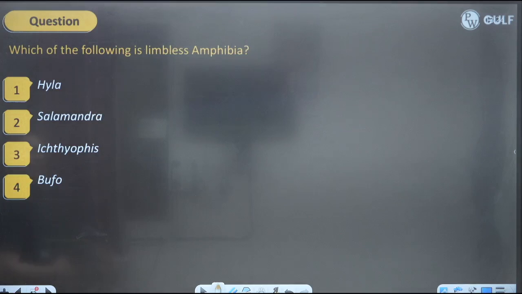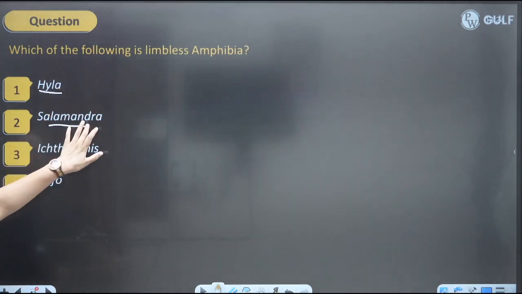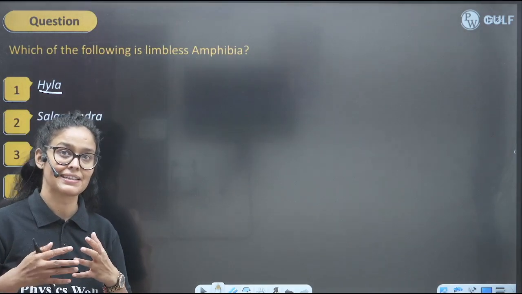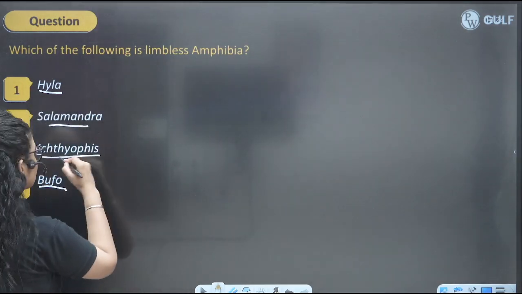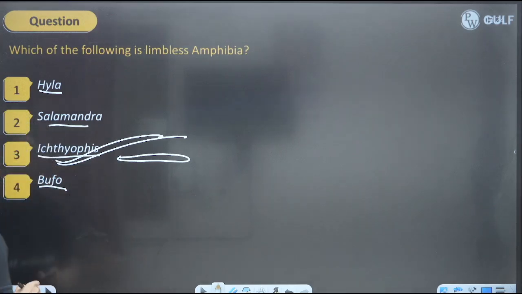Which of the following is limbless amphibia? So, Bufo, Hyla, we know it, they have the limbs. Salamandra also has the limbs. Limbs means their feet, right? But Ichthyophis is the limbless amphibian. They don't have any limbs. They have the snake-like body, right?